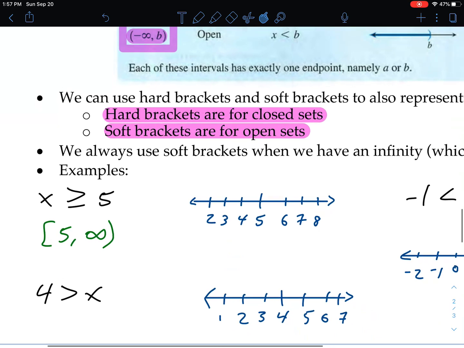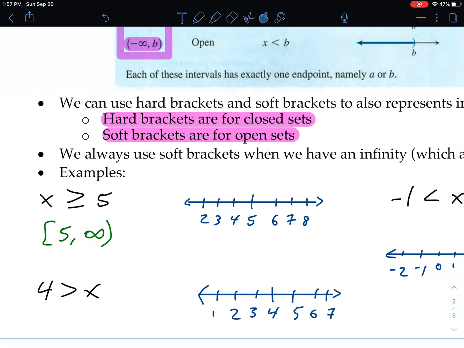Okay, so we see here x is greater than or equal to 5, and that would tell us that we have a 5 that is included, and x is always larger than 5, so we go towards infinity and we close it off with a soft bracket. So including 5 and everything to the right, everything going towards infinity. So this is what your number line would look like.